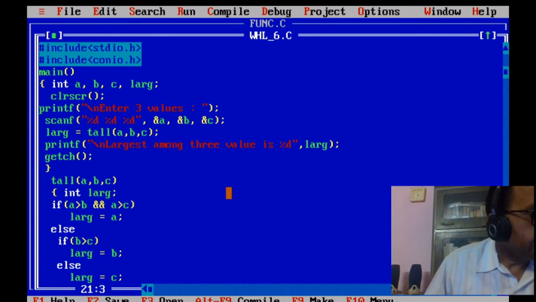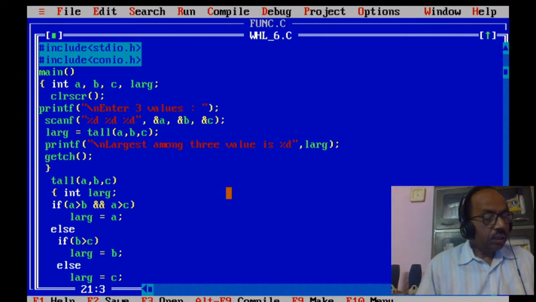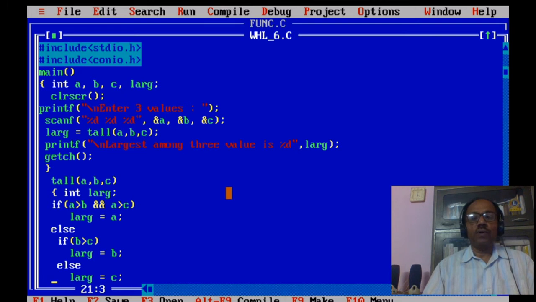It means a recursive function is one which uses itself in its own definition.